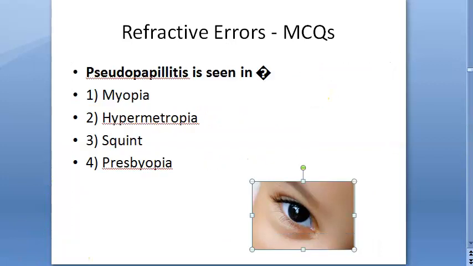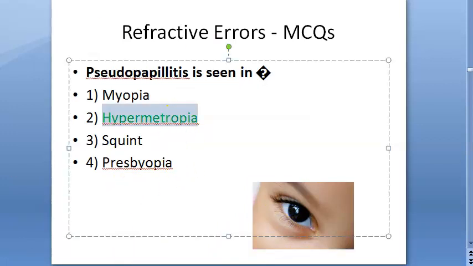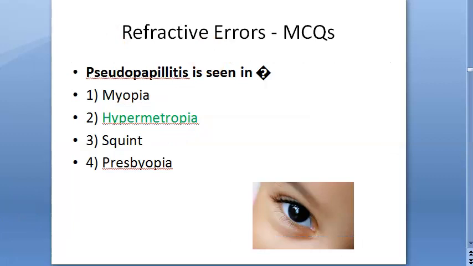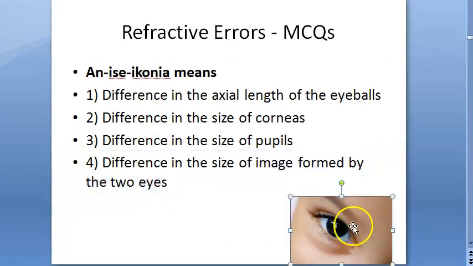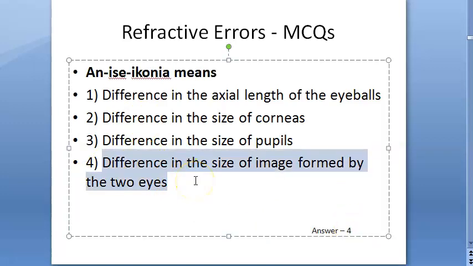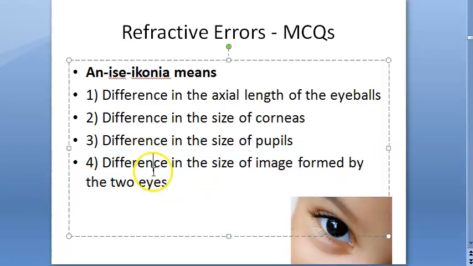Look at this one now, pseudopapillitis is seen in. What is the answer? Pseudopapillitis, hypermetropia. What is this? So it simulates papillitis, though there is no swelling of the disc. Okay, so it is called as pseudopapillitis. Look at this question, aniseikonia means, what is this? So this is difference in the size of image formed by two eyes. So here they're talking about the size of the image, okay.